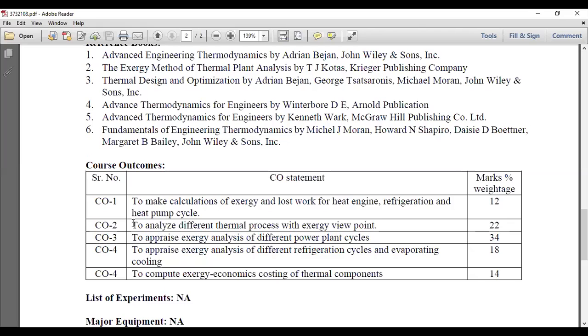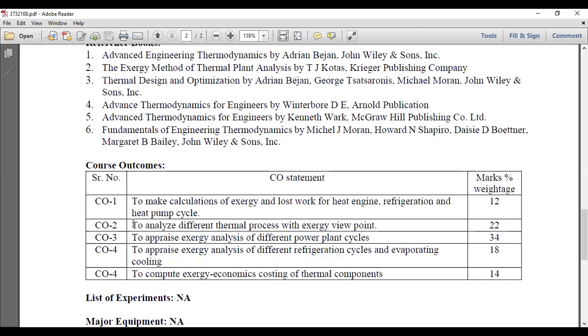Generally coal-based, then gas-based power plants. Then according to the steam pressure, we can also classify it as low or less pressured, moderate, and high pressure. Good. So these are the classifications of the power plant. I feel glad that you know these basic terms. So exergy analysis will be very easy for you to understand, right?